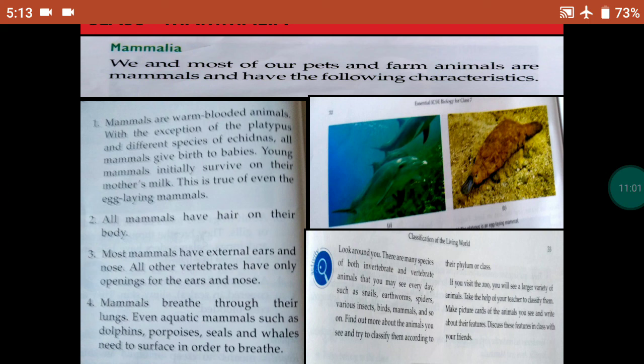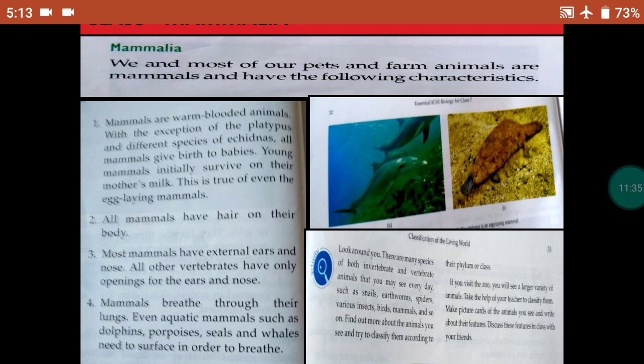All mammals have hair on their body. Most mammals have external ears and nose. All other vertebrates have only openings for the ears and nose. So my dear students, have you seen any bird with ears or nose? No, no. So it is only in the case of mammals. Mammals breathe through their lungs. Even aquatic mammals such as dolphins, porpoises, seals and whales need to surface in order to breathe.